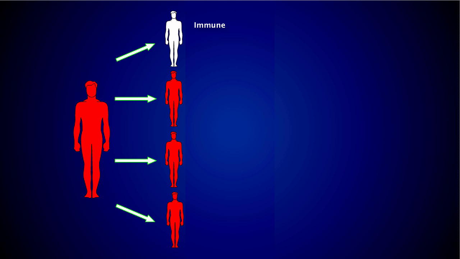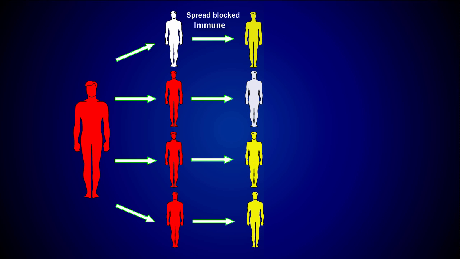Of the 3 sick individuals, only 2 are able to pass on the infectious organism because one of the next 3 in the chain happens to be immune. The disease is blocked from spreading. Now there are only 2 sick individuals to pass the disease on to the next individuals in the chain.